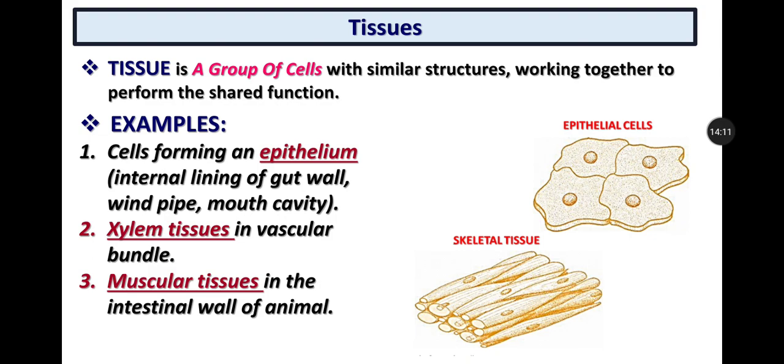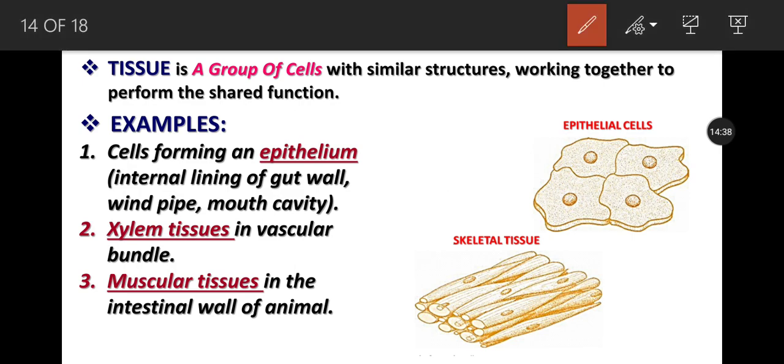Like tissues. A tissue is a group of cells with similar structures working together to perform a shared function, or we can say that many similar cells of similar structures combine to form a tissue. The example of tissues are the cells forming the epithelium. Here you can see one epithelial cell. Many of the epithelial cells combine to form the epithelium lining of our gut wall, windpipe, which is our trachea,